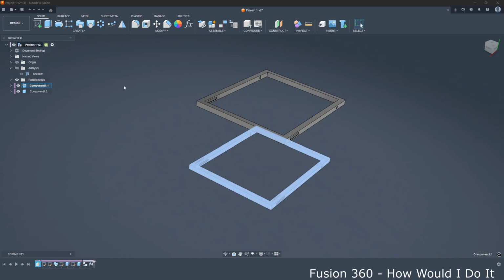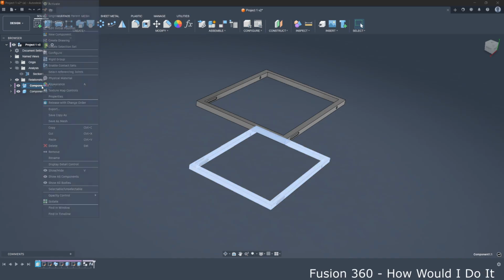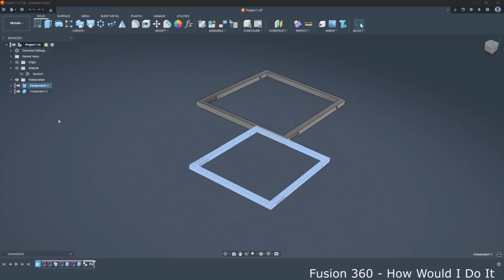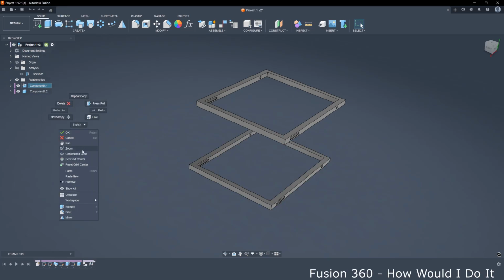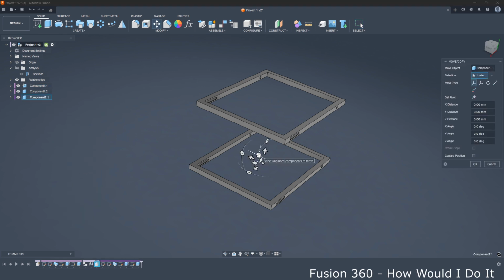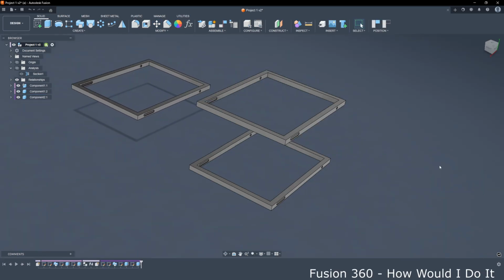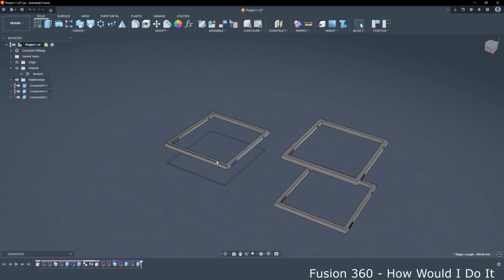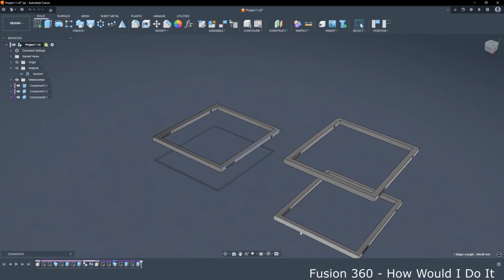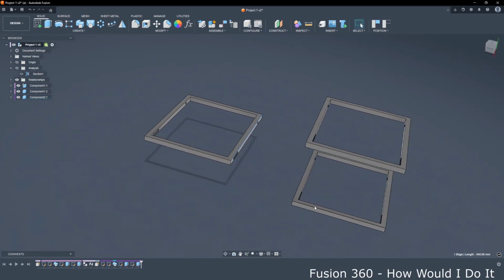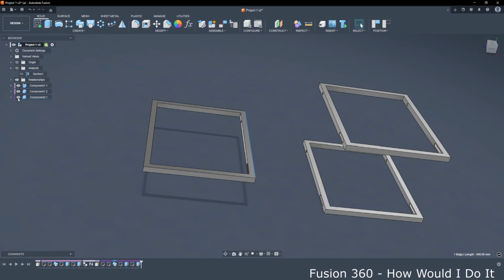We can right click, copy, and now right click and paste, but not paste, but paste new. So when we copy this component, we will be able to edit this component without editing this first component number one.